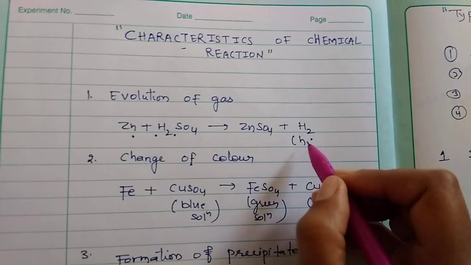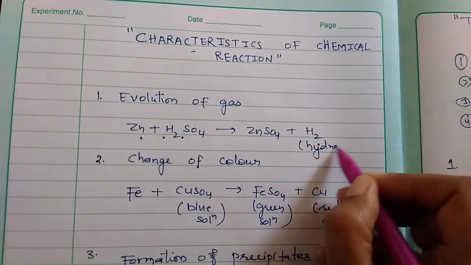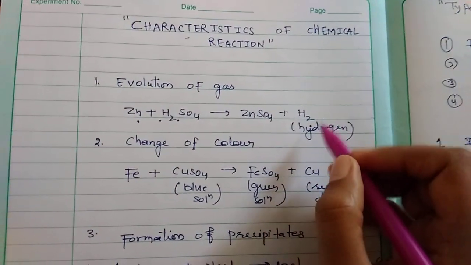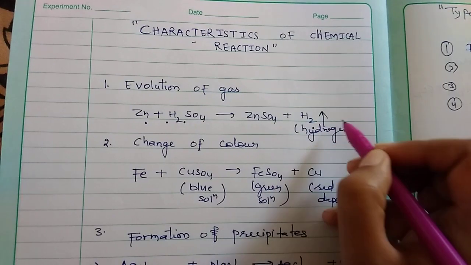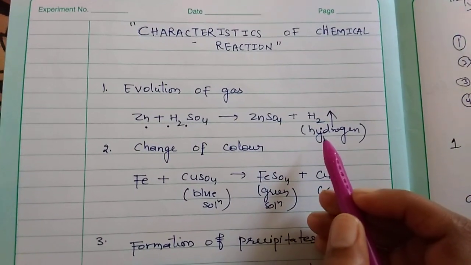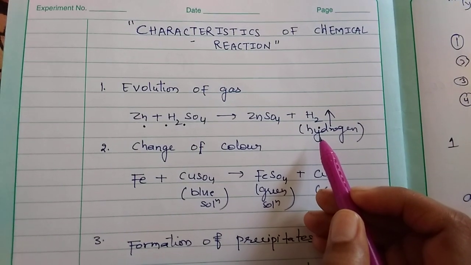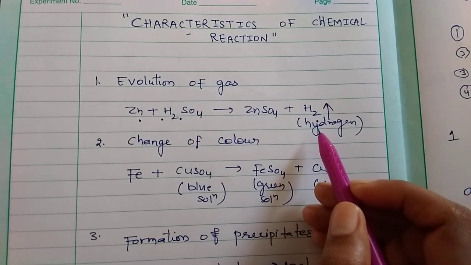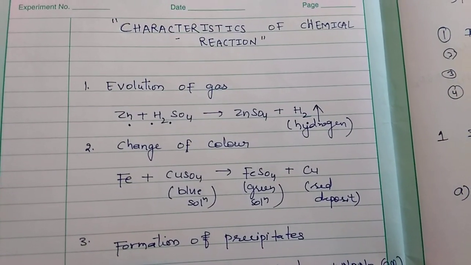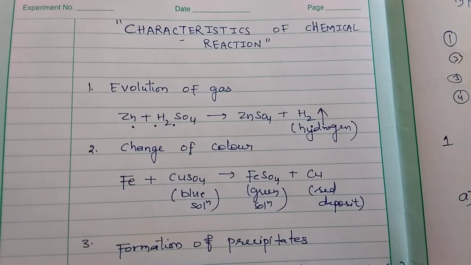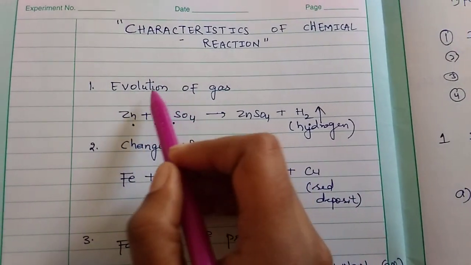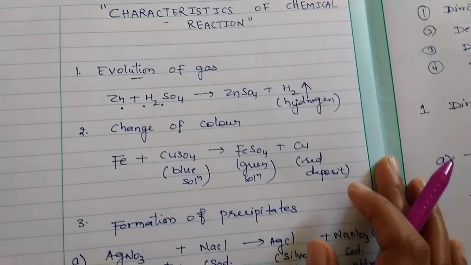Which gas is evolved? Hydrogen gas is evolved, and an evolved gas is represented with an up-headed arrow. It is evolved with effervescence, which we already discussed in our previous video. So this is the change you can notice: evolution of gas.